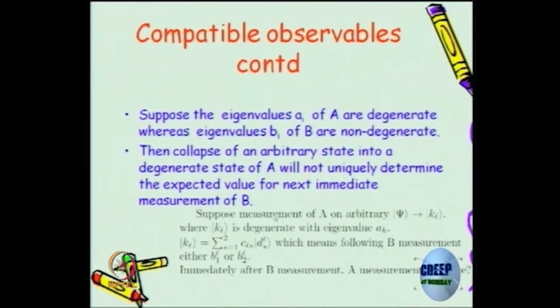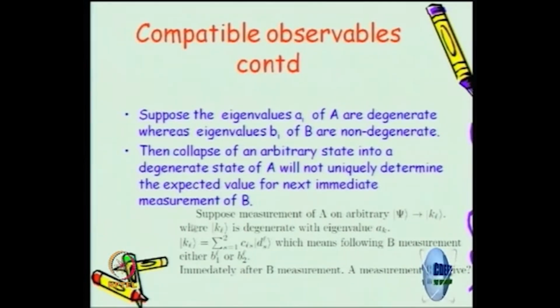So formally, I had tried to help you with one particular thing. Suppose the measurement of A on an arbitrary state psi goes to the state k,l, where the l states are degenerate with eigenvalue Ak. So you can take this to be twofold degenerate, where l is 1 and 2. This is the example I took. So Ak is the same eigenvalue.